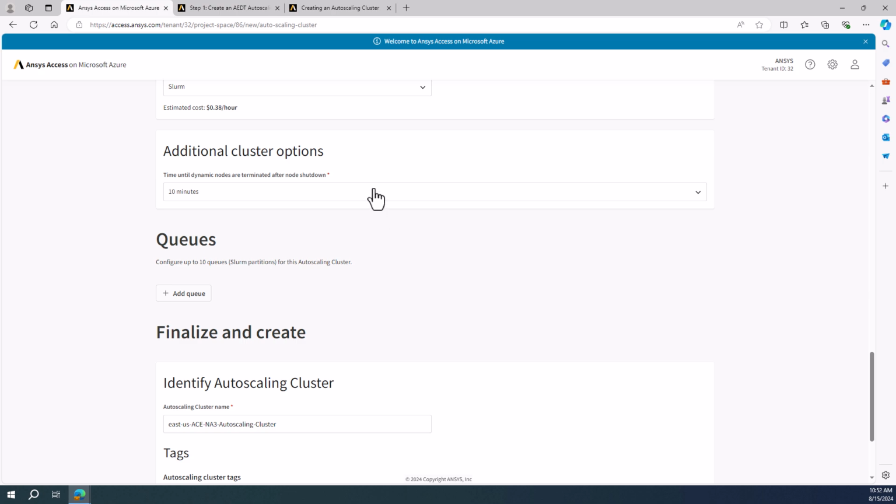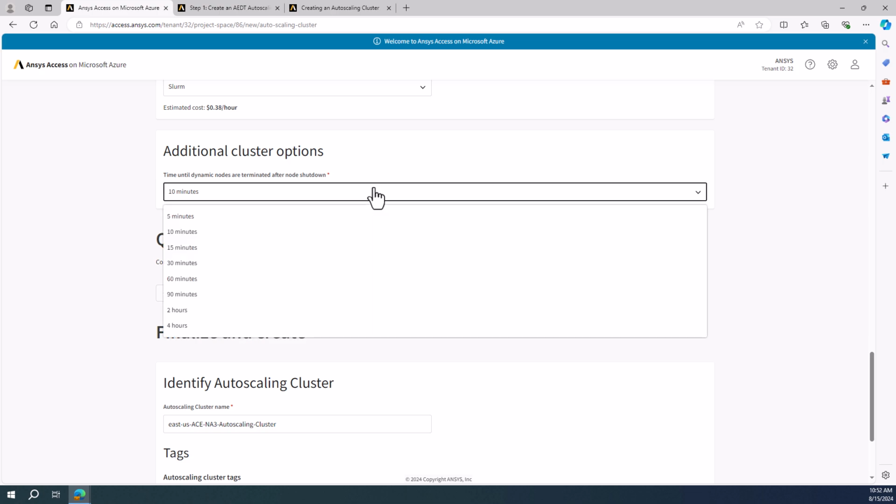This question is about how long the dynamic nodes will wait before shutting down. Too quickly, and the users may be ready to submit the next job, and then they need to wait because the nodes need to spin up again. If you're expecting that users will be submitting multiple jobs in a row, it may make more sense to keep those nodes open so that they can start their next jobs faster. So this just gives an array of options for those dynamic nodes to stay running.